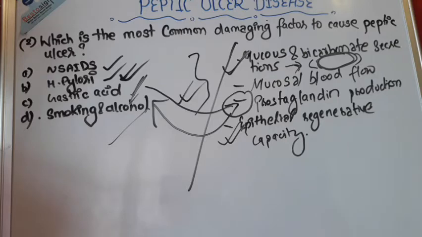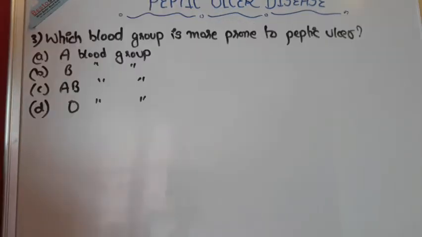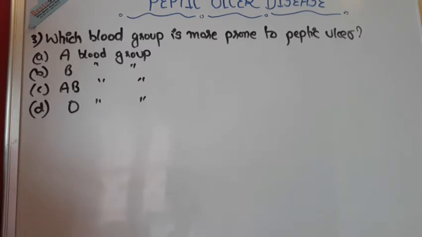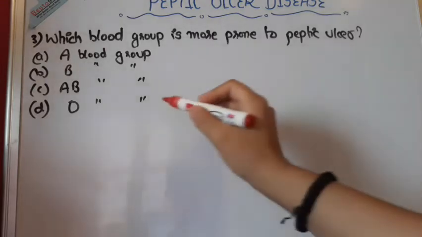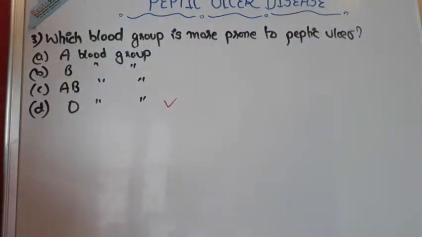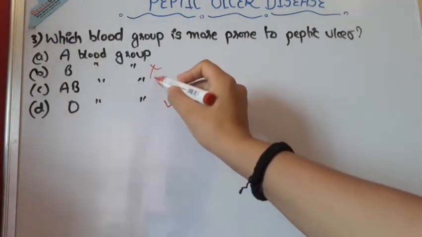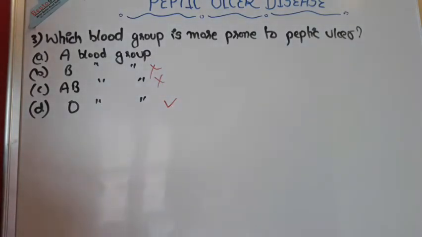Now let's go to question number 3. Question number 3 says, which blood group is more prone to peptic ulcer? So in these 4 options, let me directly go to the answer. The one which is very prone to peptic ulcer, nowadays it has been found to be the O blood group.